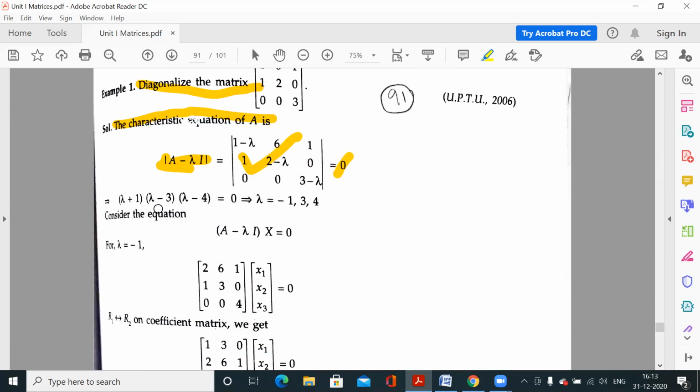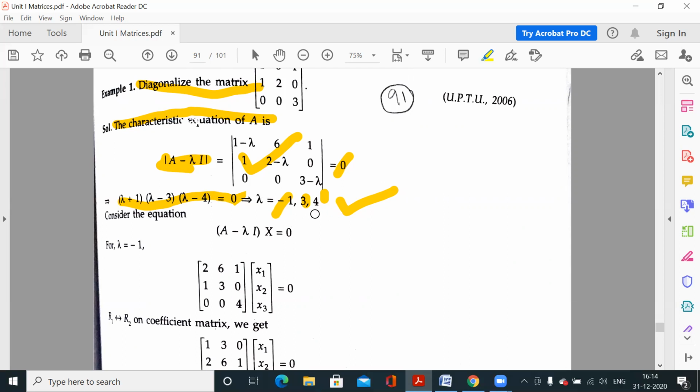Finding out the determinant, you will get this characteristic equation: lambda plus 1, lambda minus 3, lambda minus 4 is equal to 0. So if you solve this, you will find out roots of this equation. Those are called eigenvalues. So these are -1, 3, 4. Now, with respect to each eigenvalue, we have to find out the eigenvectors, because we have to find out the matrix P, and P is what? It is a matrix where columns are the eigenvectors. So we have to find out eigenvectors.